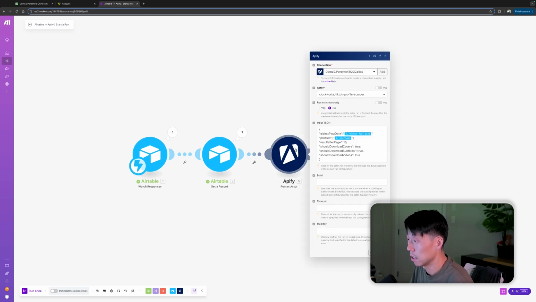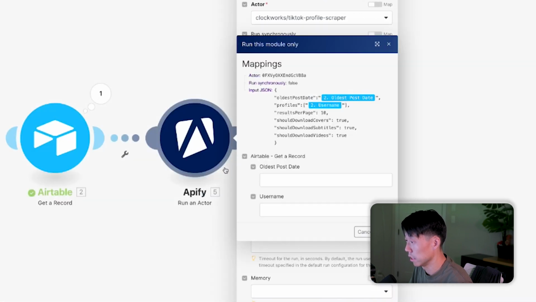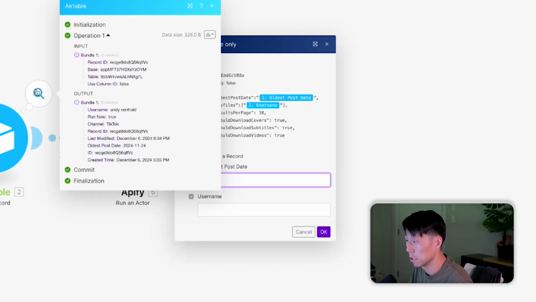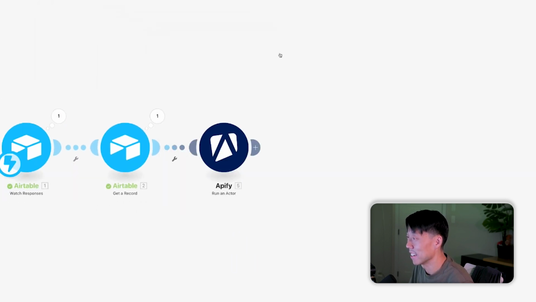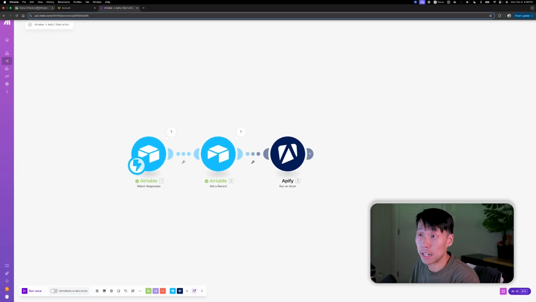Let's go ahead and run this. If I just run this module, it's going to ask for oldest post date, which is going to be here, and my username is going to be here. Oh, it is going to error out because I don't have a real account. Okay, let's do the whole entire run with an actual user.